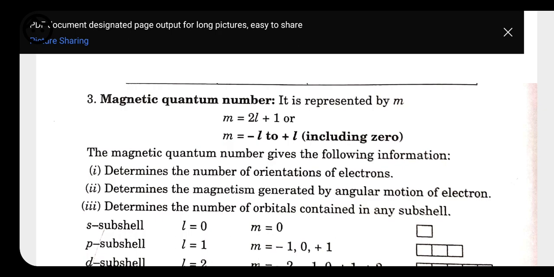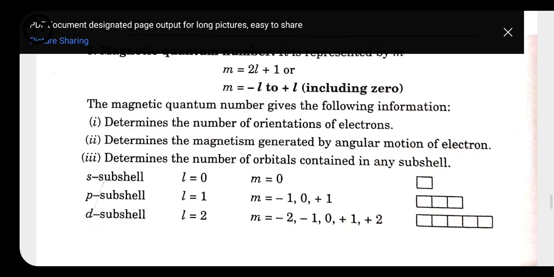It means 3 orbitals are present in the P subshell. If the value of L is taken as 2, it means it is present in the D subshell. D means minus 2, minus 1, 0, plus 1, plus 2. In total we have 5 orbitals. So with the help of this, we can also calculate the number of orbitals in each subshell.